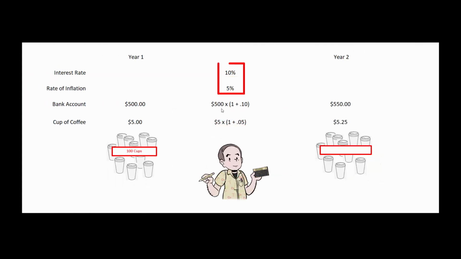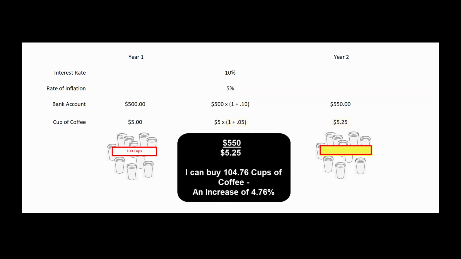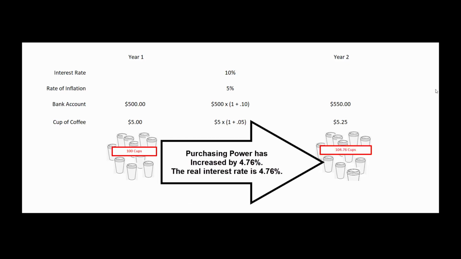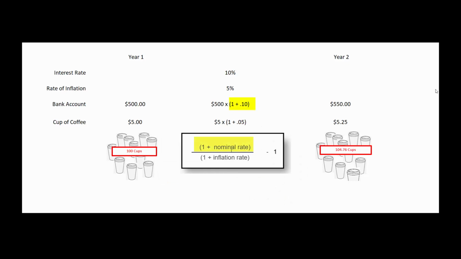The bank account has grown. It was 500 times 1 plus 0.1. It's now 550. The price of coffee has gone from $5 times 1 plus 0.05 to $5.25. So now, how many cups of coffee can I buy? I can buy 104.76 cups of coffee. 550 divided by 5.25. So my purchasing power hasn't increased by 5%. It's increased by 1 plus the nominal rate divided by 1 plus the rate of inflation, minus 1. And that's the Fisher effect.